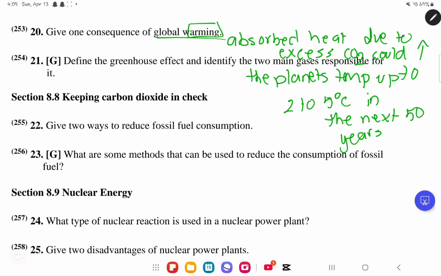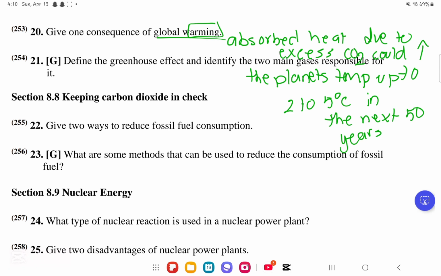Now this is not something to take lightly, because if it increased 2 to 5 degrees, imagine the summers. So instead of the average temperature being, let us say, 55 degrees in the summer in the UAE, just estimating, then it would be 60 degrees. 60 degrees is going to be very much more unbearable than 55 degrees.